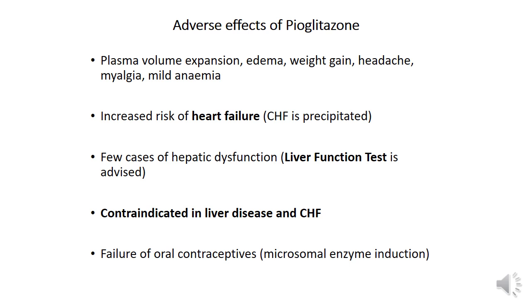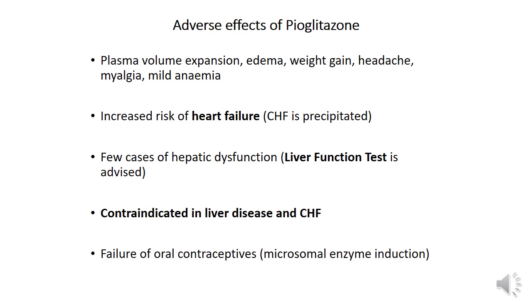What are the adverse effects of pioglitazone? It can cause an expansion in the plasma volume, giving rise to edema. This can increase the risk of heart failure. Already existing heart failure can be precipitated. The severity of already existing heart failure is enhanced. Pioglitazone also causes weight gain. This is in contrast to metformin, which causes a weight loss.